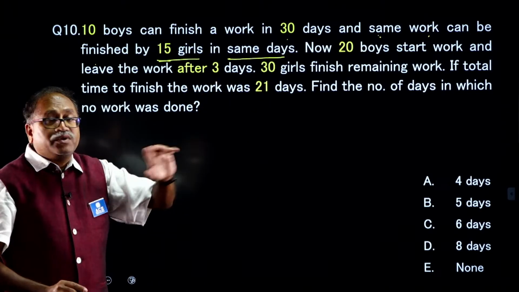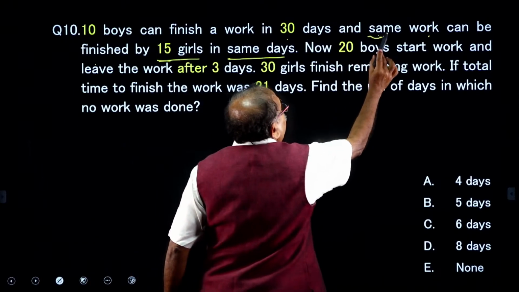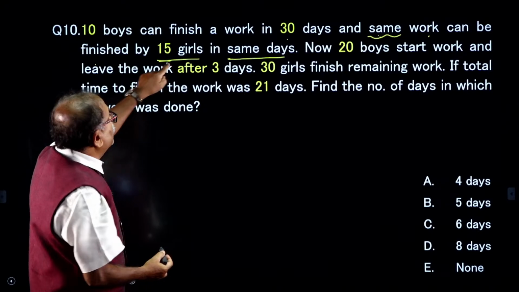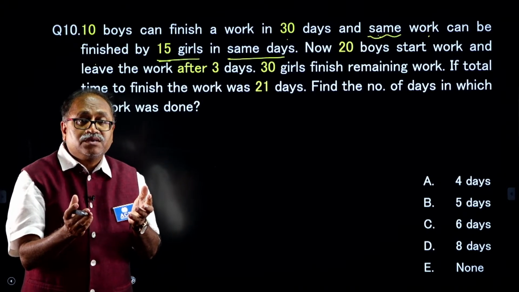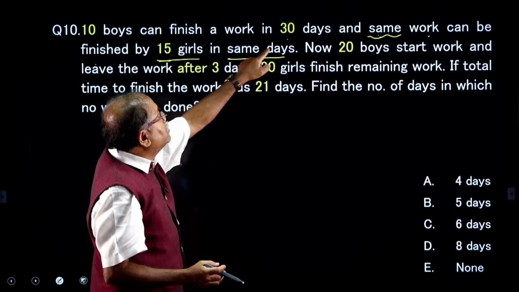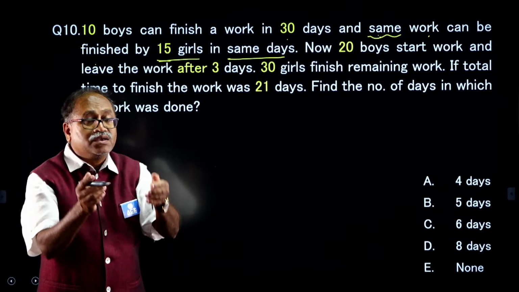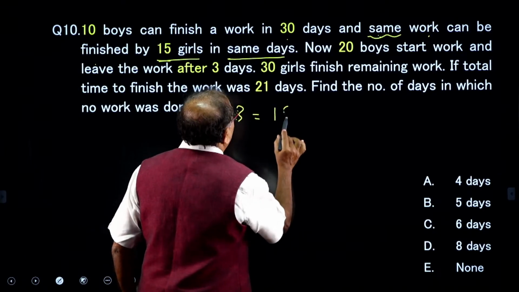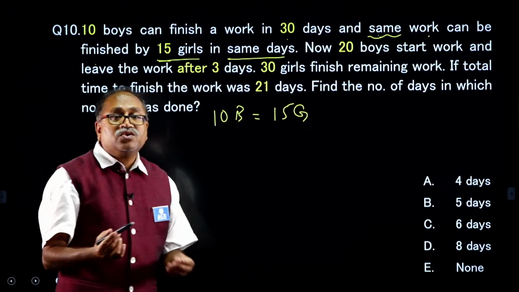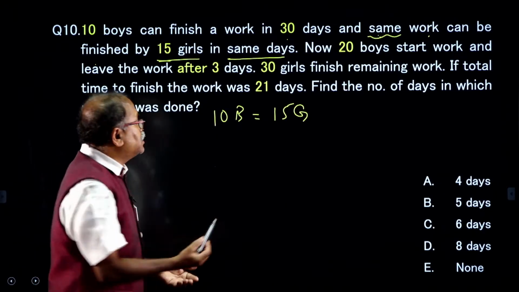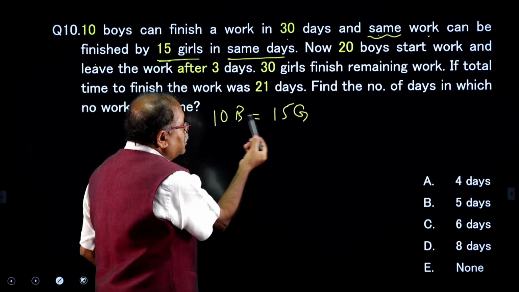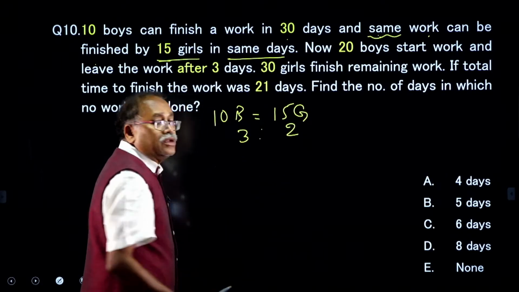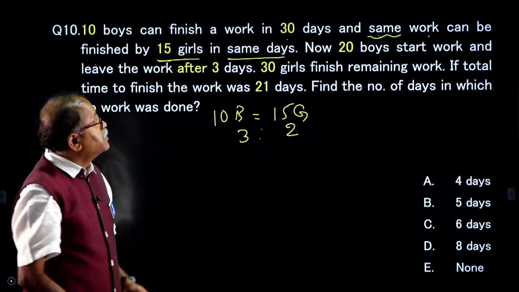Same work, not some work, same work. So, can I draw a conclusion here that 10 boys are equal to 15 girls, because these 15 girls are also completing the same work in 30 days? So, I can write this as 10 boys equal 15 girls. So, what is the ratio of the efficiency of boys and girls? Here it is 3 and this is 2. So, 3 will come over here and 2 will go over here. This is the efficiency ratio.